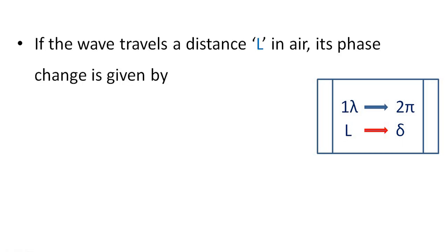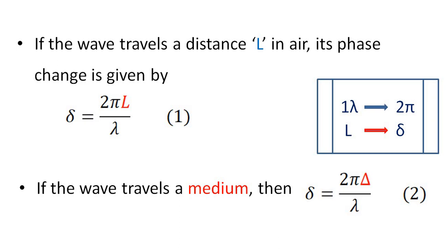If the wave travels a distance L in air, its phase change is given by delta equal to 2 pi L divided by lambda. Equation 1. Capital L is the distance traveled in air. The distance traveled in a medium is represented by capital delta. So, if the wave travels in a medium, its phase change is given by small delta equal to 2 pi capital delta divided by lambda. Equation 2.